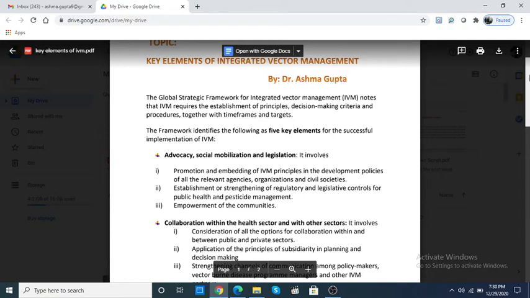And to generate this public support, we have to educate the common masses about what is the use of wearing a mask. In the same way for vector management, we have to advocate a policy, for example, in Africa, mosquito repellent nets were being used commonly. But there the common masses had to be first persuaded why these mosquito repellent nets are useful for you. So whatever plans were made, public support is required for that plan. That is the advocacy. Then social mobilization means that process of bringing together all these societal and personal influences to raise awareness for a cause.